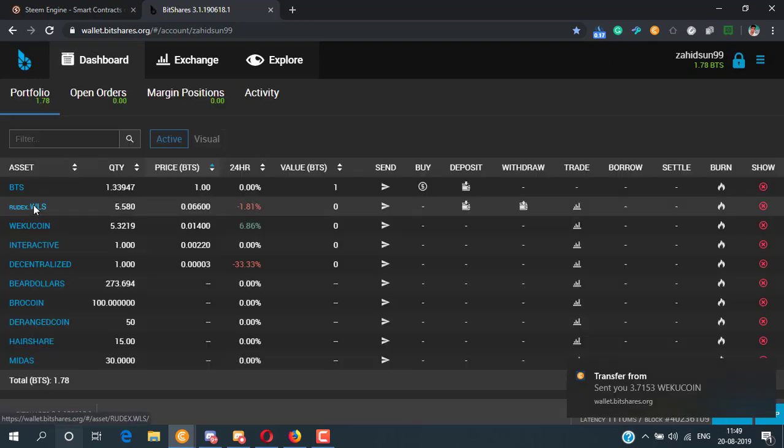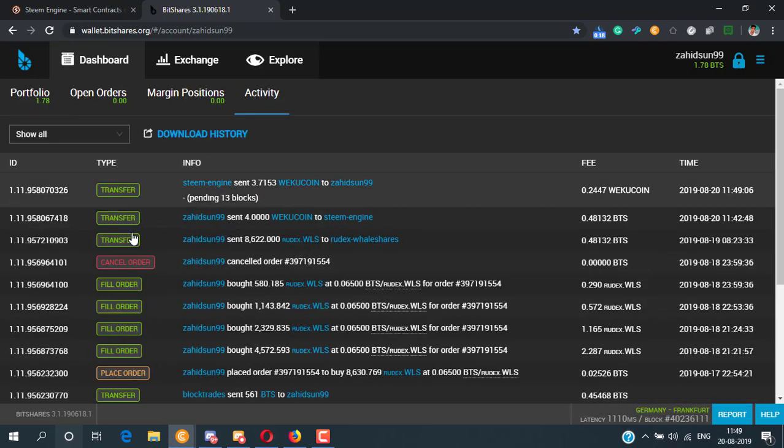After a few minutes, open your BitShares account and go to dashboard, then activity. You can see here I have received WeKu coin from Steem Engine.